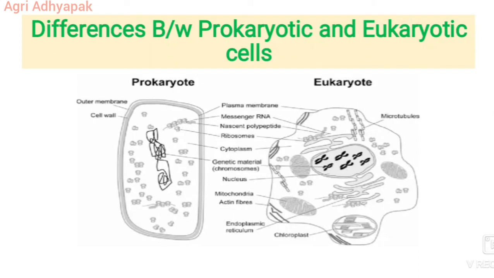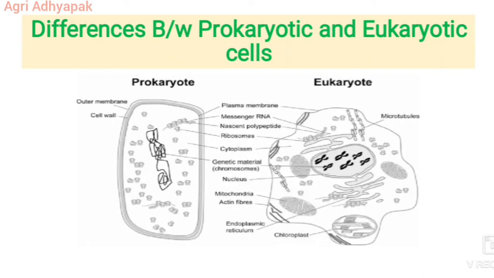Flagella in eukaryotes are microscopic in size, membrane bound, usually arranged as nine doublets surrounding two singlets, while in prokaryotes they are submicroscopic in size, composed of only one fiber. Now, what is the DNA difference in prokaryotic and eukaryotic organisms? The DNA is not associated with histone proteins in prokaryotic organisms. The DNA is associated with histone proteins in eukaryotes. Looking at the chromosomes, the telomere is absent since the chromosome is circular in prokaryotes. The telomere is present at the tip of the chromosome in eukaryotic organisms.